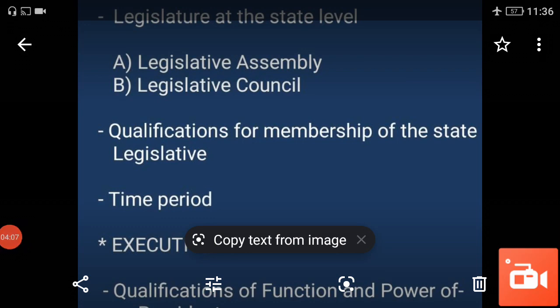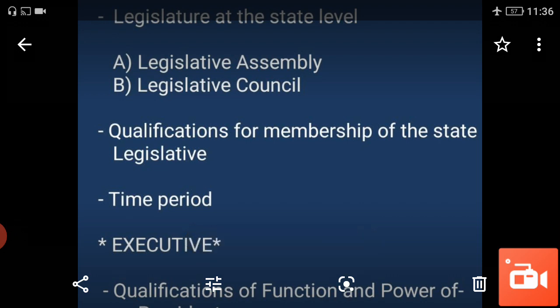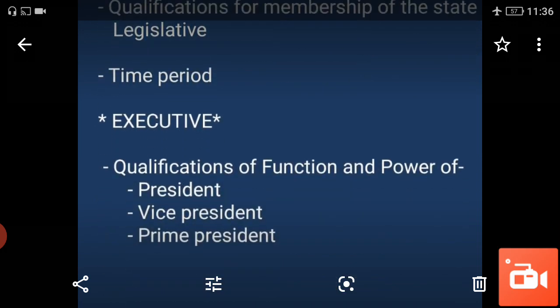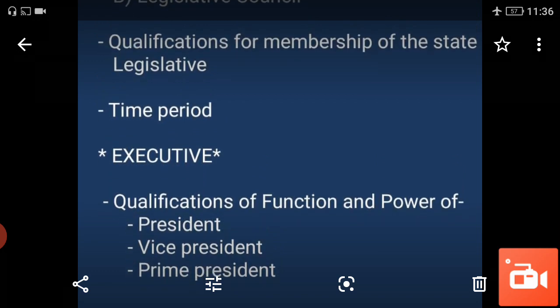Then we study the second organ of government, executive. First we studied legislature and second one is executive. In this topic we will study today the qualification, functions and powers of the president, vice president, and prime minister.